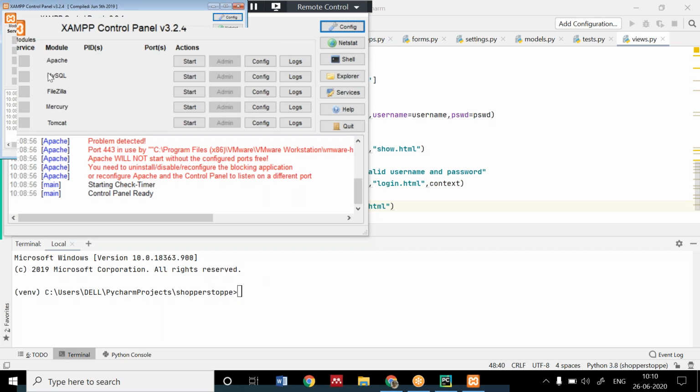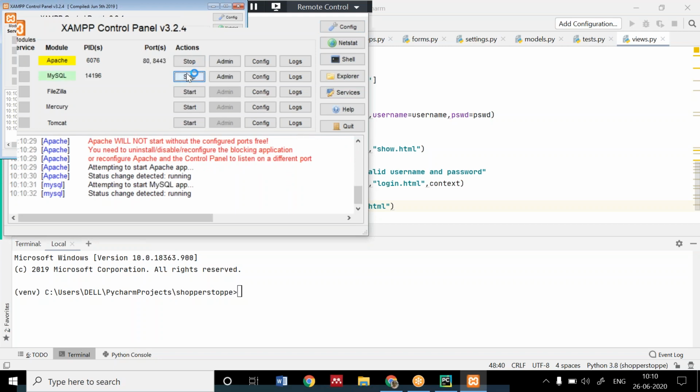Okay, I hope everyone has started the XAMPP control panel. What you have to do is start Apache as well as MySQL. See if you are facing any problem in starting Apache and MySQL.